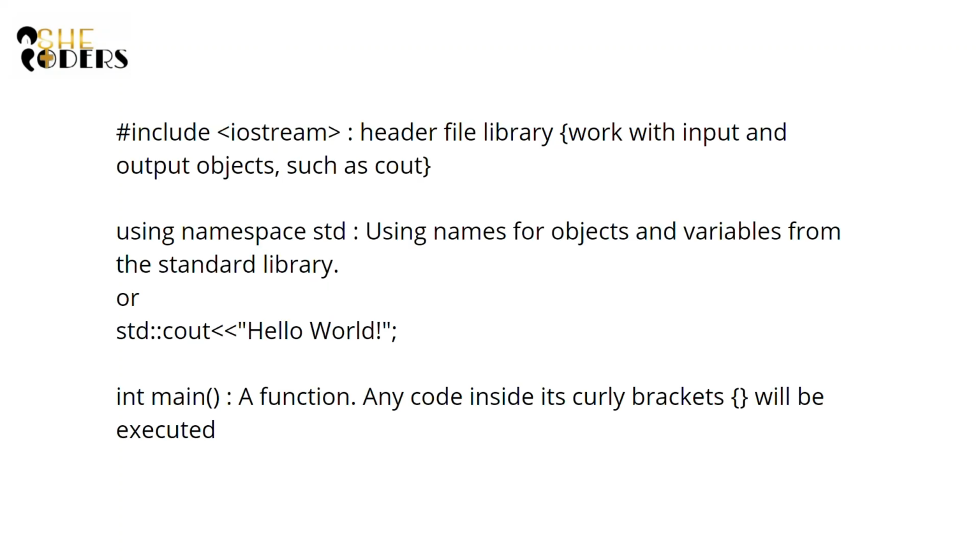First of all, let's go with #include <iostream>. It is a preprocessor directive. #include directs the preprocessor to include whatever is there in iostream. Now this iostream is a header file library. That is, when we run a C++ program, many small operations are needed, and all these functions are combined and provided to us in the form of a library. Whenever we want to use something, we include that header file and we get all those functionalities available.